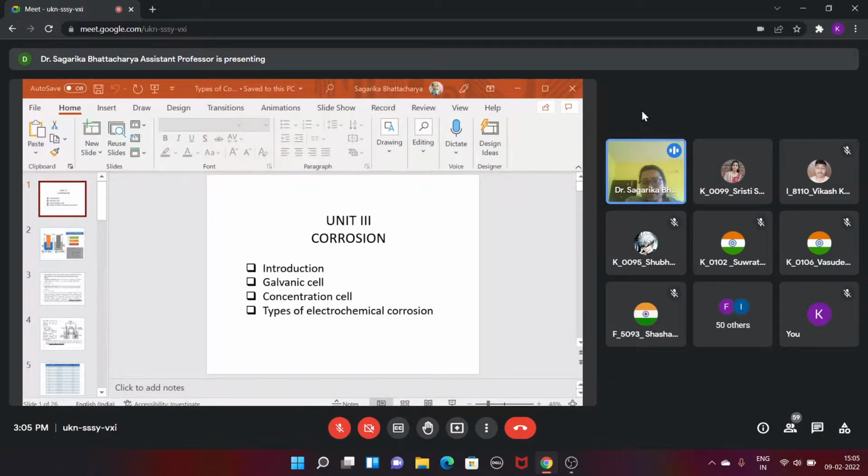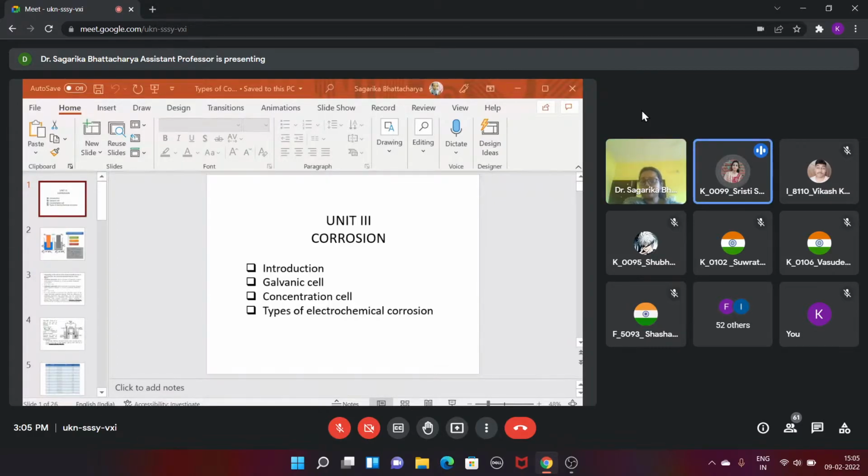Ma'am, in MCQ2, till the third unit will come or only the third unit? Actually, I have no idea. Is unit 2 finished? Ma'am, a little bit remaining, I think. The cement topic is remaining. That depends, you can ask Nariman madam about that part, and the corrosion part will be fully included.